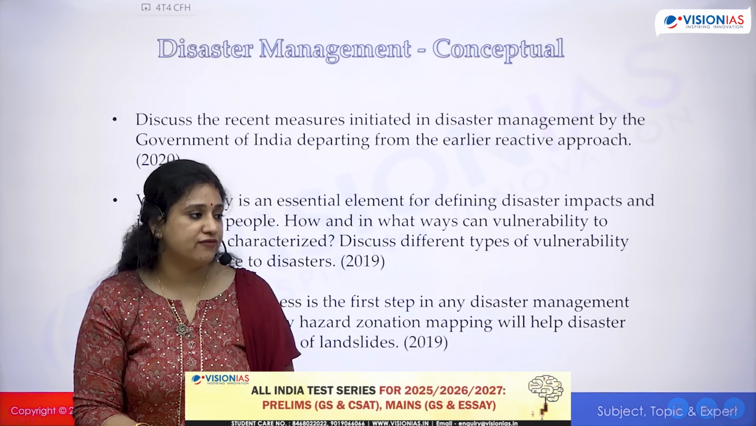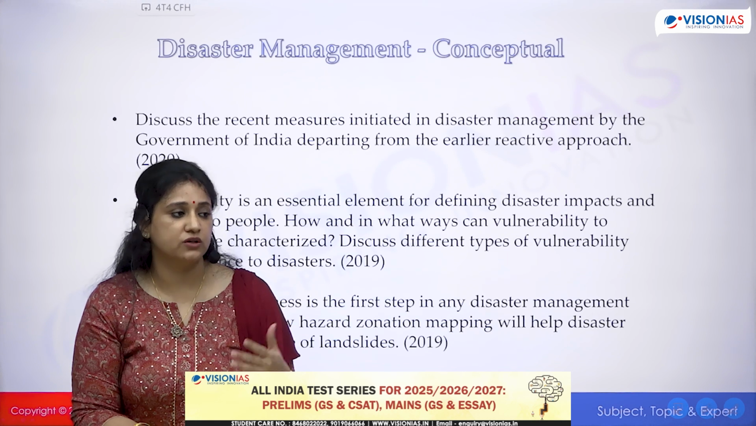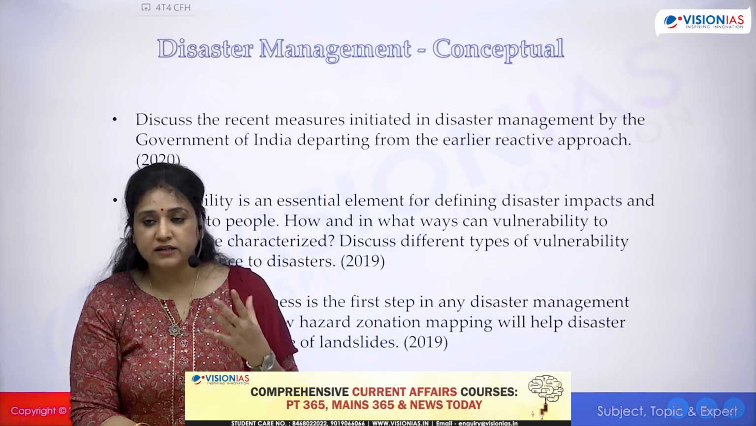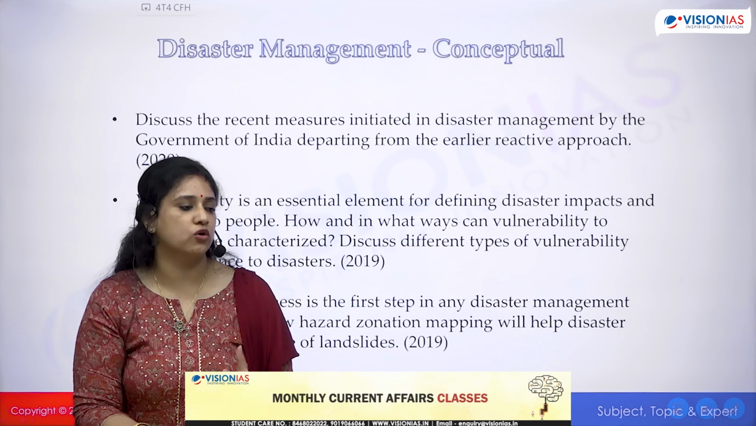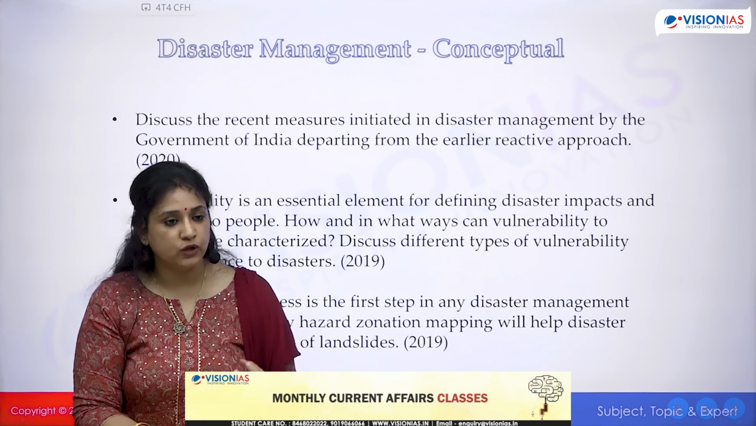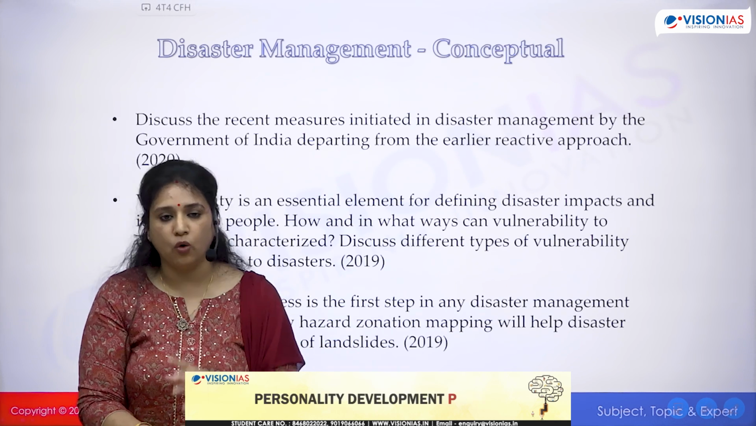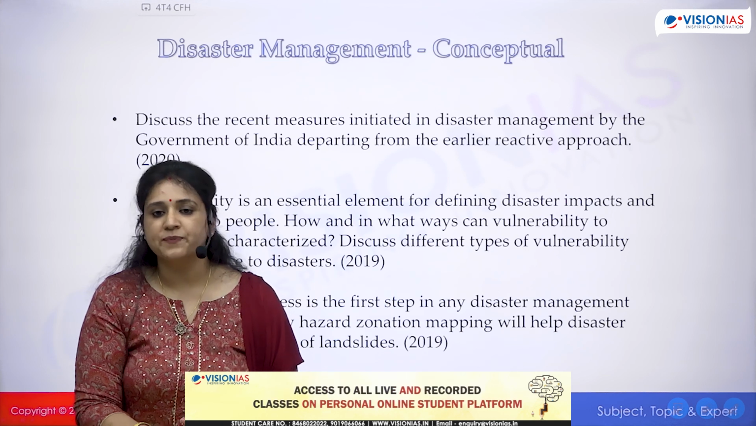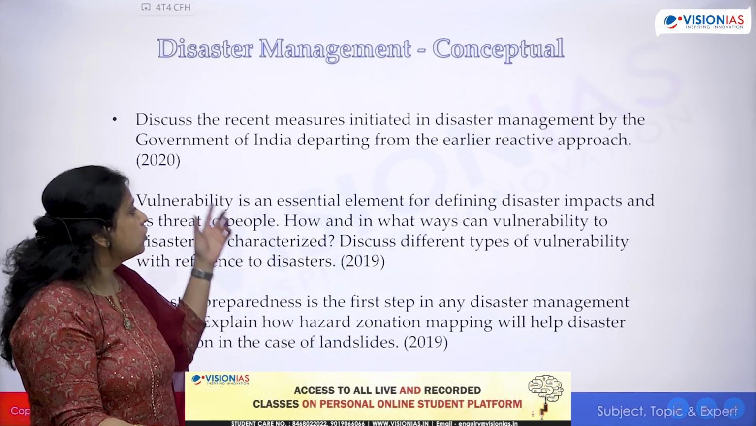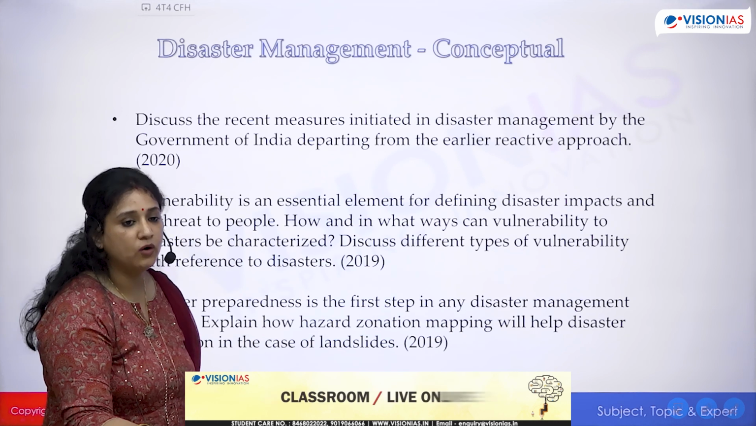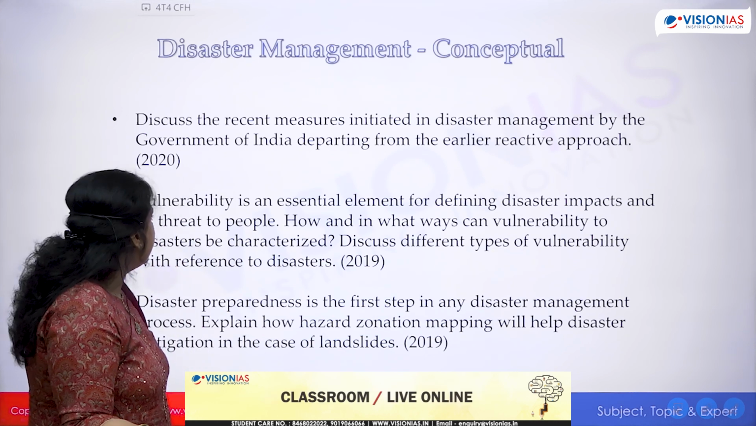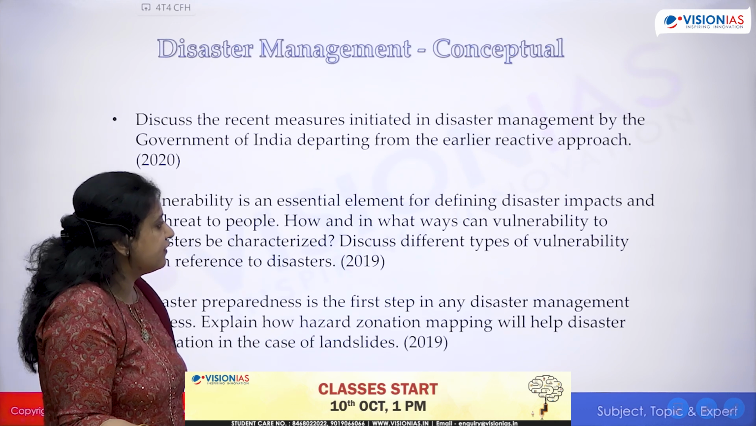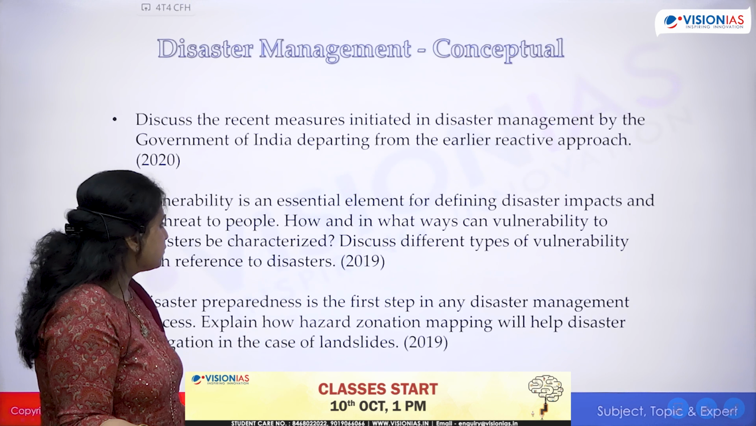Now because of the Sendai framework and other UN disaster risk reduction strategies, authorities all over the world have understood that disasters need to be prepared for, and not that once it has happened, we do relief, rehabilitation, and rescue. Okay, one has to prepare for them. So this question is also talking about disaster preparedness. Then you have to talk about vulnerability. Vulnerability is an essential element for defining disaster impacts and its threat to people.